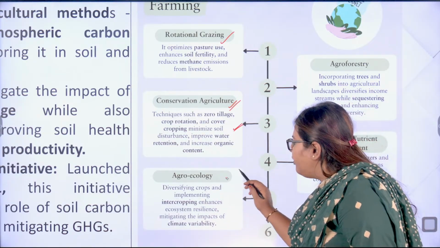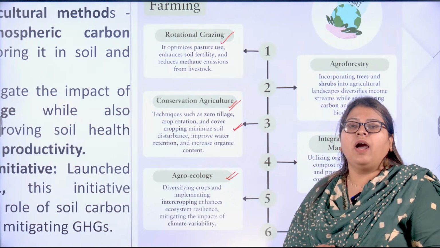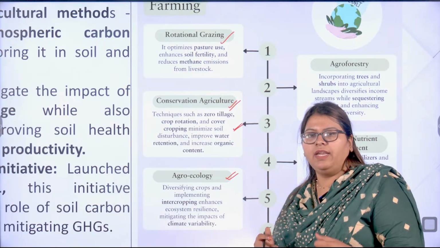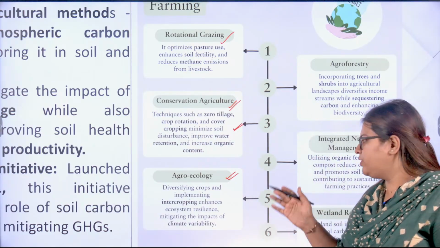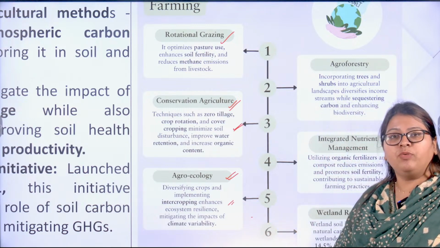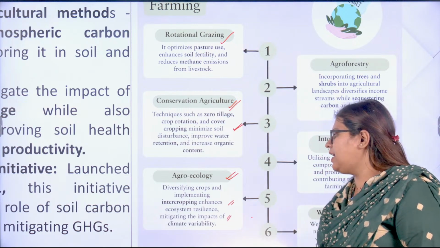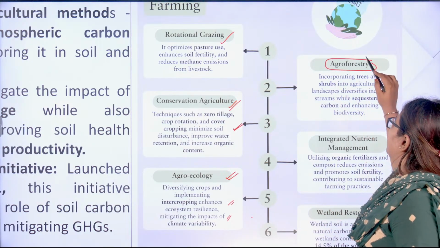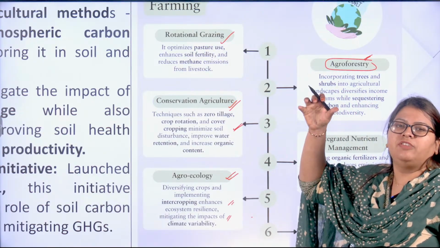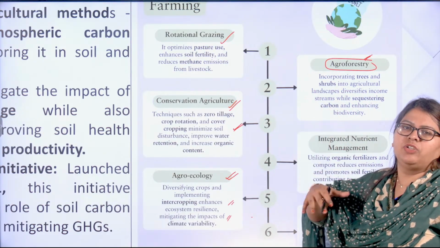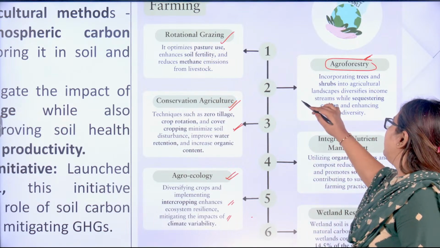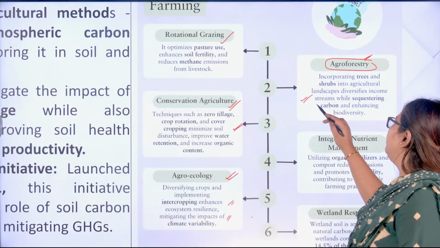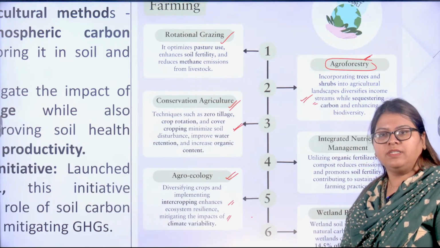Next one is agroecology. You are trying to diversify the crops and implement intercropping. Intercropping is growing different types of crops together. This also improves your ecosystem resilience as well as mitigates the impacts of climate change. Next one, agroforestry. Of course, you are trying to incorporate trees as well as other kinds of vegetation in the agriculture practices. This diversifies the income of the farmers, whereas at the same time it sequesters carbon as well.